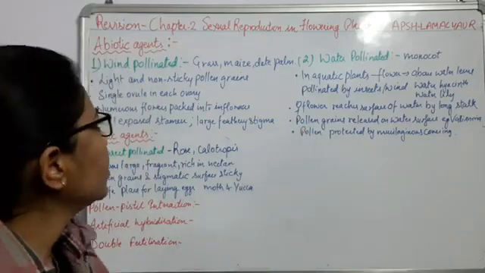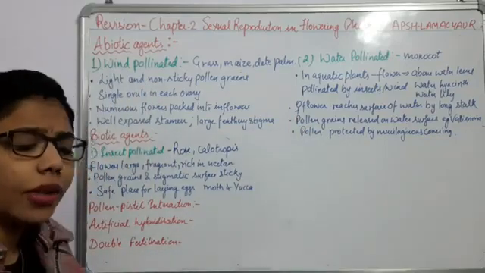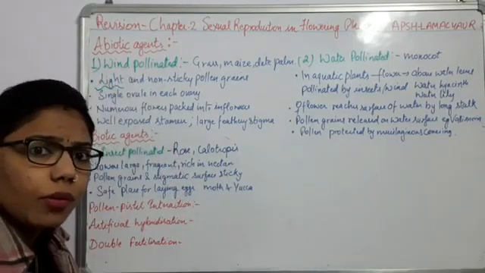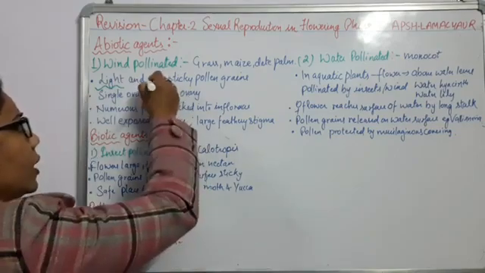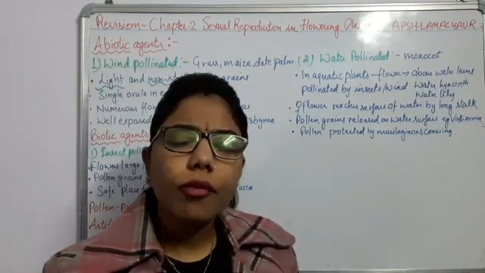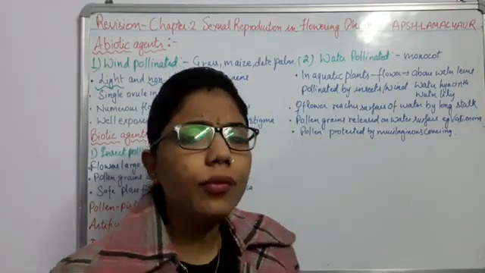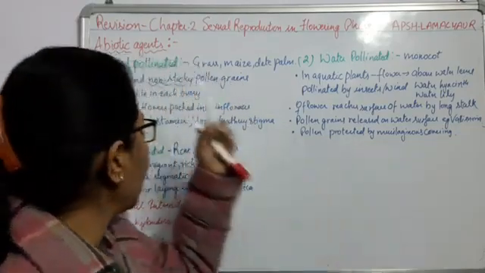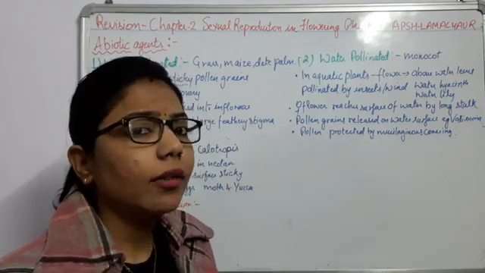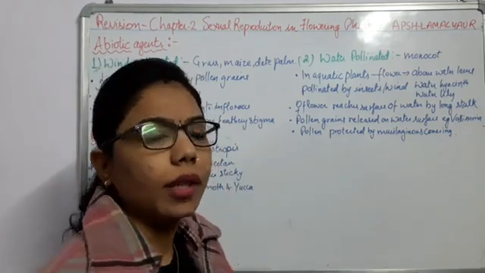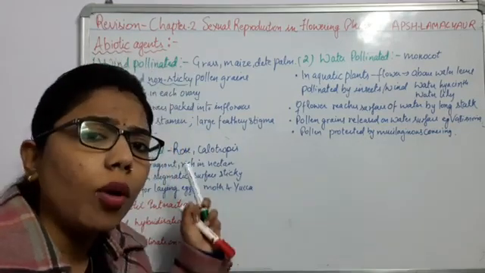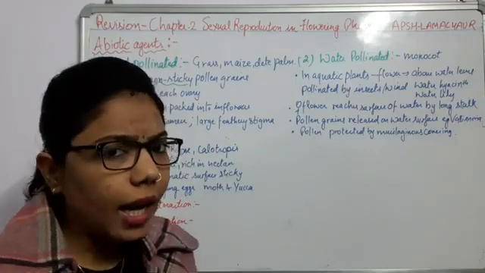So here the first thing is that the pollen grains of these types of flowers are light and non-sticky. Why are they light and non-sticky? Because they have to move from one place to another with the help of wind. If they are heavier, they will not be able to move properly through the wind. That's why the condition is that the pollen grains must be light and non-sticky.